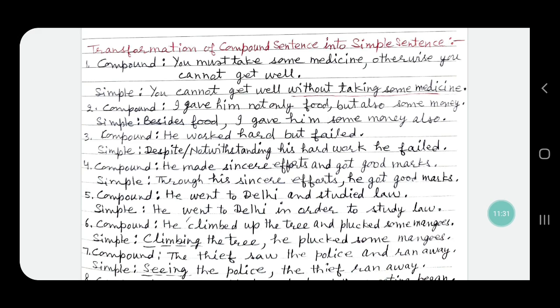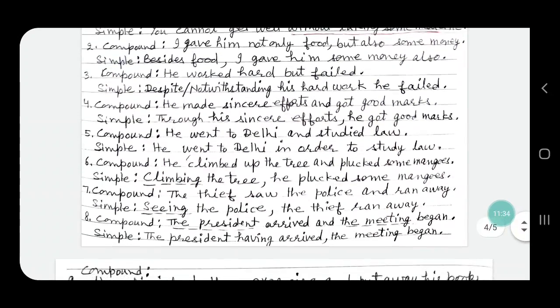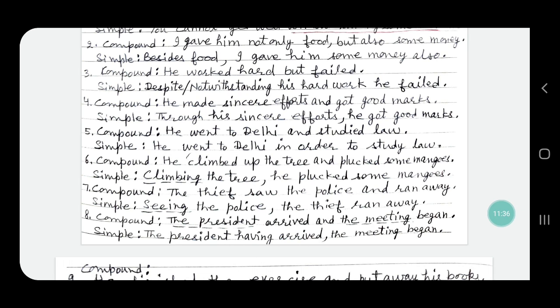Sentence number 6, the compound sentence is, he climbed up the tree and plucked some mangoes. Climbing up, action number 1. Plucking mangoes, action number 2. When two actions come one after the other, and the subject is the same, he climbed up the tree, he plucked some mangoes, the first verb is changed into first form plus ing.